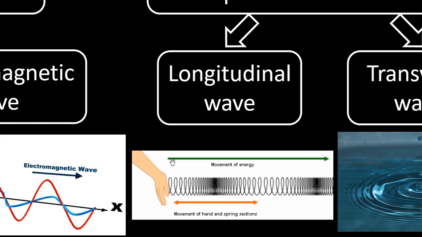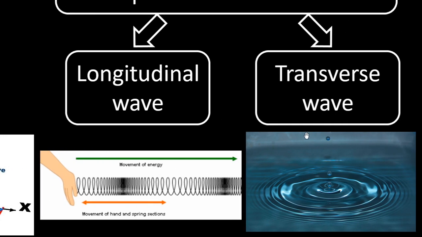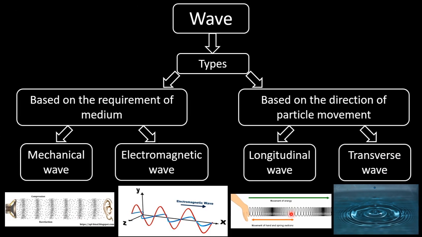Here we see the energy is being transferred in the rightward direction, and the particles in the slinky or spring move rightward or leftward. That means in the parallel direction of the movement of energy. And another type of wave is called a transverse wave. Here we see, energy is propagating to the right, but the water particles are moving upward and downward, which is exactly perpendicular to the direction of the energy flow. That is called a transverse wave.